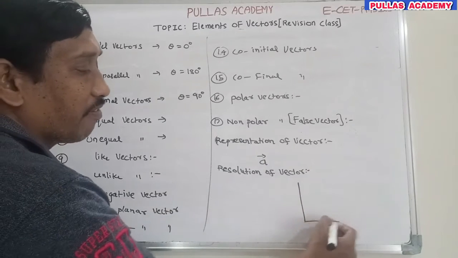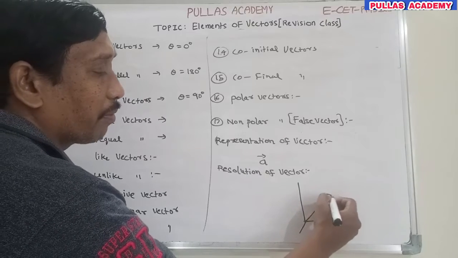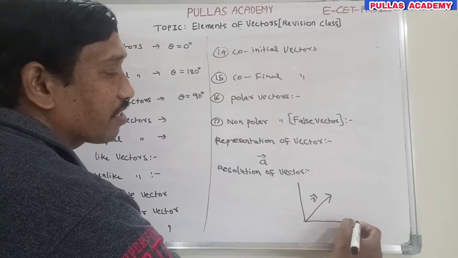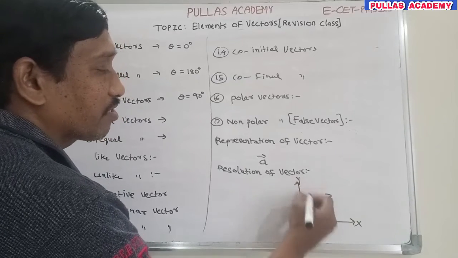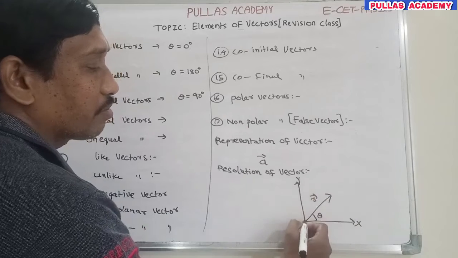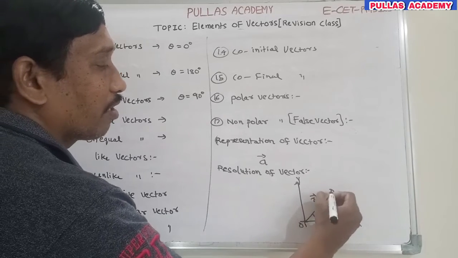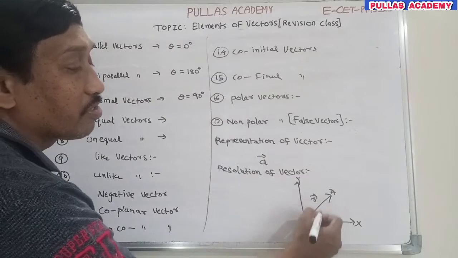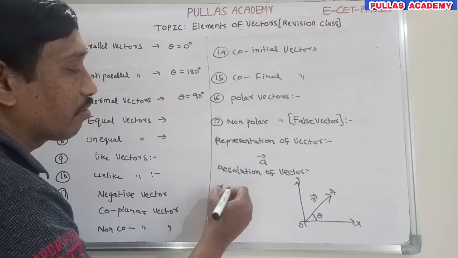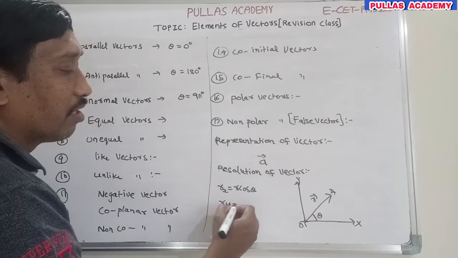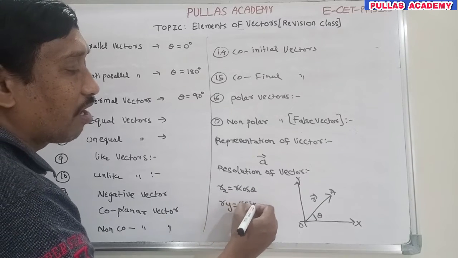In a plane, any vector is divided into two components. For example, this is the r bar vector. This is the x-axis, this is the y-axis, and O is the origin. This r bar vector makes some angle theta. Then what is the resolution of this vector? Rx is equal to r cos theta, which is the horizontal component, and the vertical component is r sin theta.